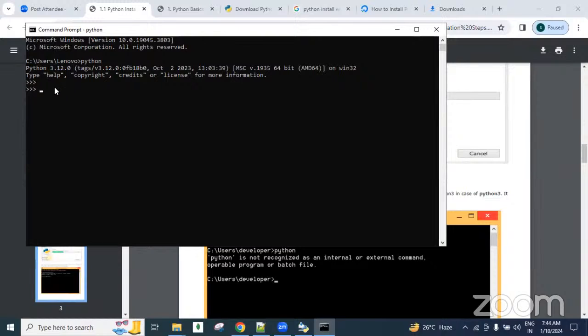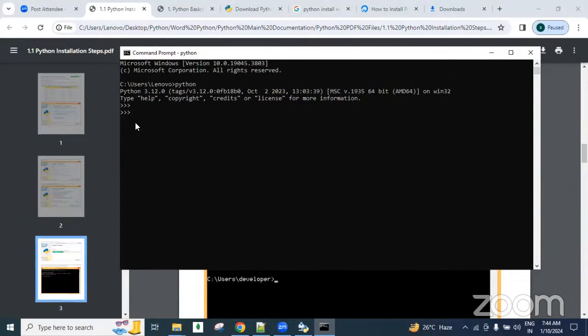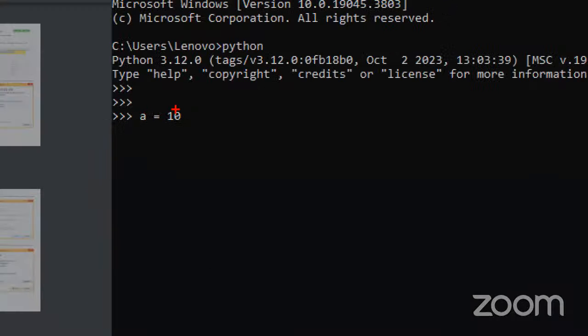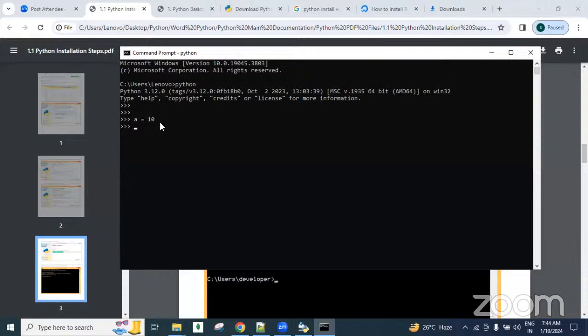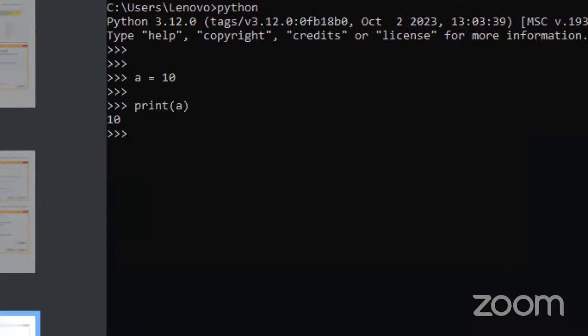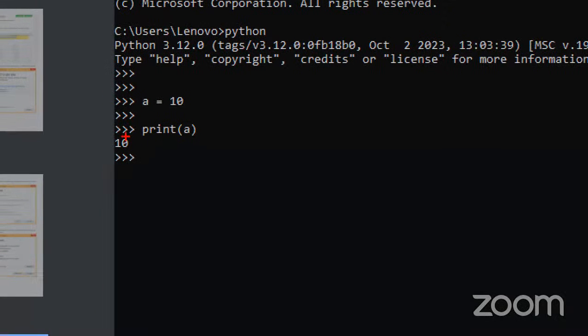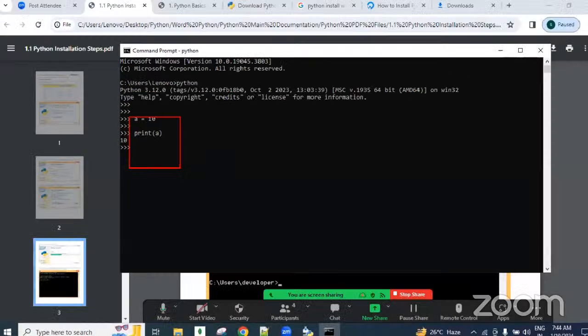So by seeing this, guys, Python is added to the environment variables, so there is no need to add it manually. Here we can do small Python coding. A equal to 10, so storing the 10 value into a variable, guys. What is a variable? These things we will discuss later. Storing the 10 into a, and if we want to print the a, then we can print it. So Python-related small tests we can do here. Slowly we will discuss, guys. Just wait.